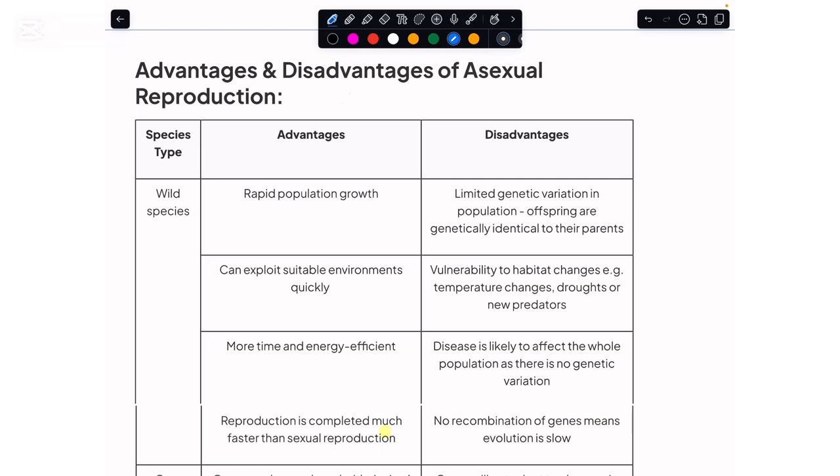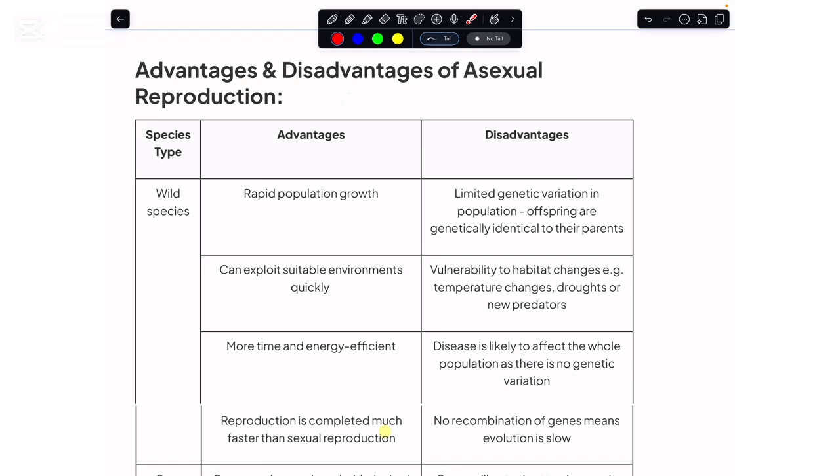And for today's class, we are going to understand the advantages and the disadvantages of the first type of reproduction followed by living organisms, and this was asexual reproduction with us. If I were to recall, in the previous class we were done with discussing how the bacteria and the plants undergo asexual reproduction, but here we would be simply looking at its advantages and disadvantages, and that too in the wild species and in the crop plants.